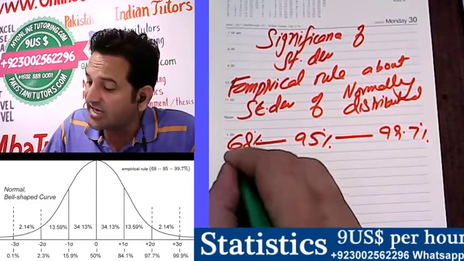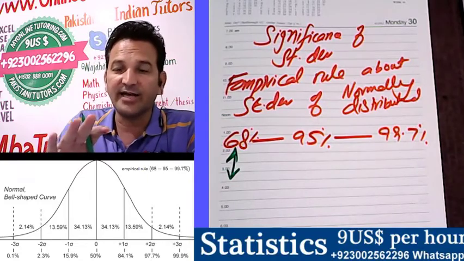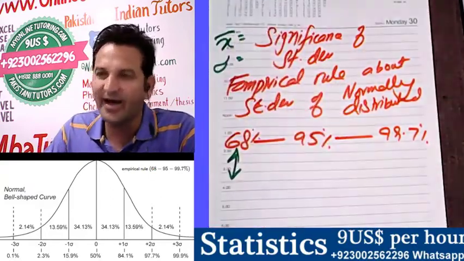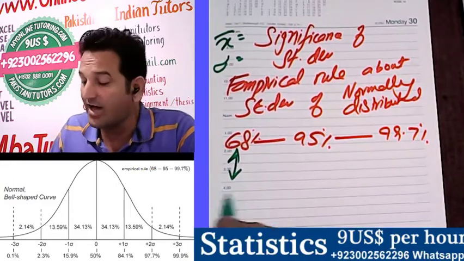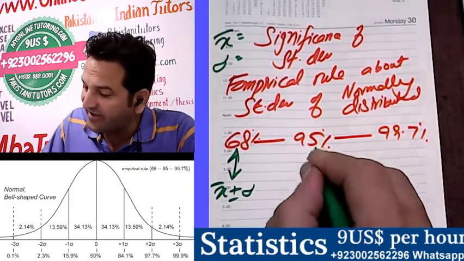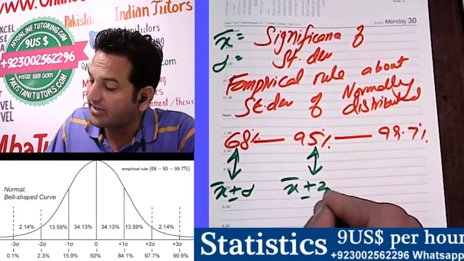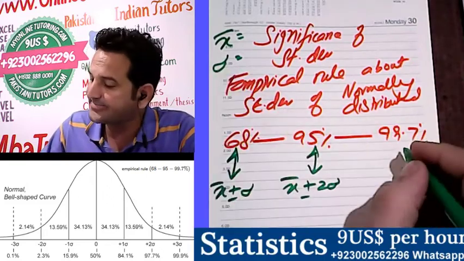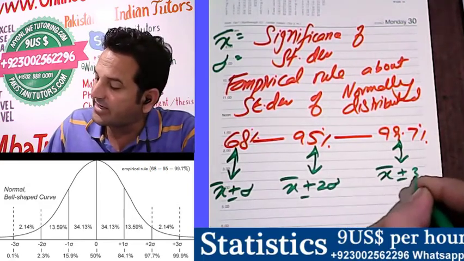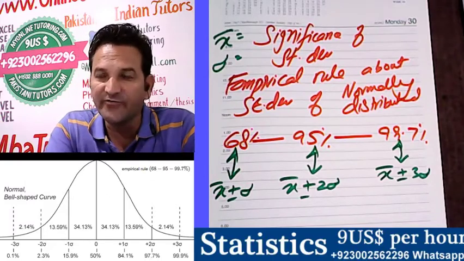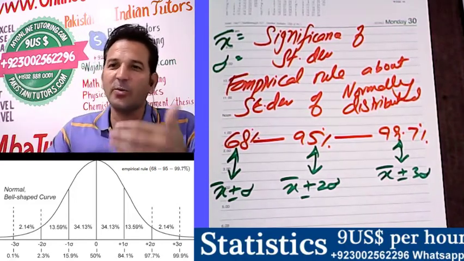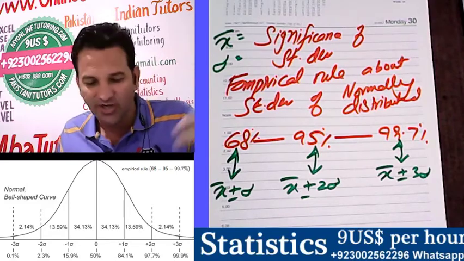It is saying that for any data which is normally distributed, and we know the mean and standard deviation sigma, we can say that 68% of the data will lie between mean plus minus 1 standard deviation. 95% of the data will lie between plus minus 2 standard deviations. And mean plus minus 3 standard deviations will give you information about 99.7% of the data.